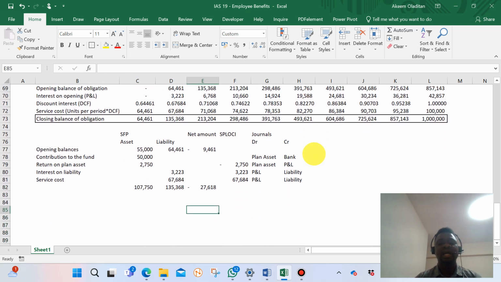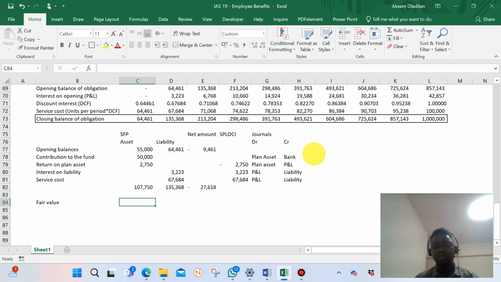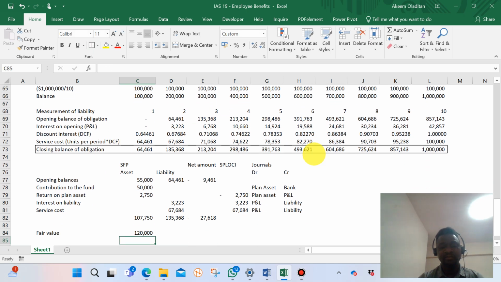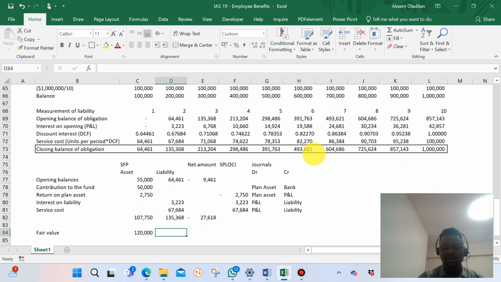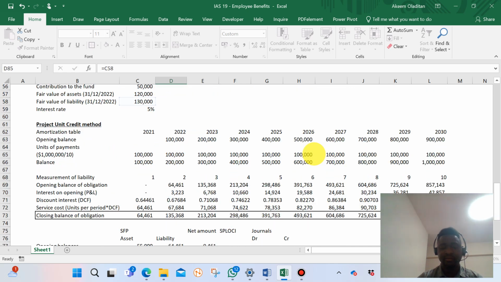So now the question says that the fair value, because we need to estimate the fair value through actuarial valuation, the fair value of the plan assets is 120, and the fair value of the liability is 130.